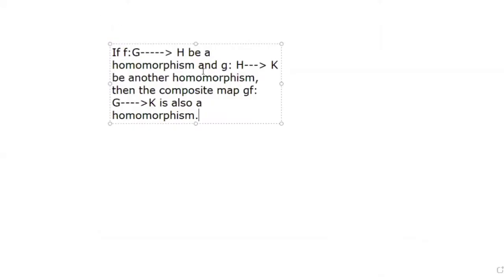Whenever f from G to H and g from H to K are two homomorphisms, and I take their composition, g compose f is a map from G to K. This also becomes a homomorphism. The same result follows for isomorphism also: if f from G to H is an isomorphism and g from H to K is another isomorphism, then the composite map gf from G to K is also an isomorphism.